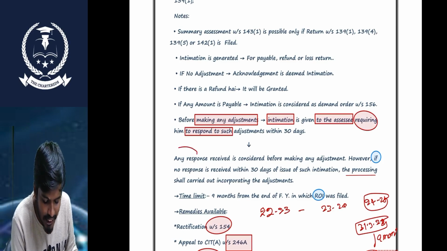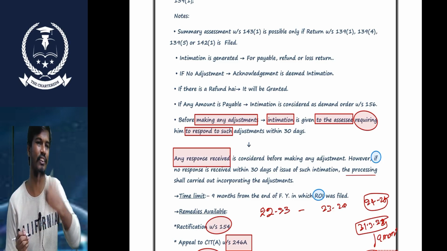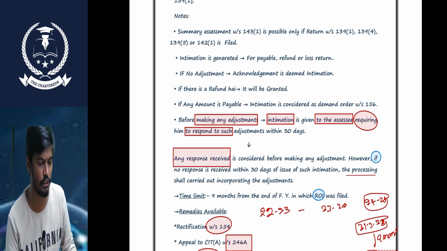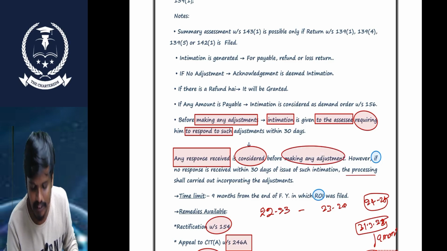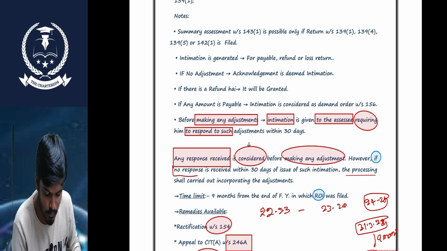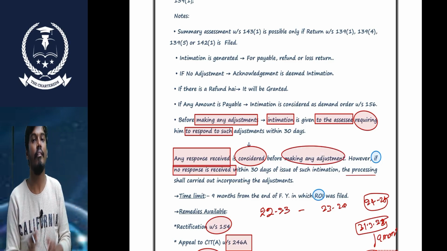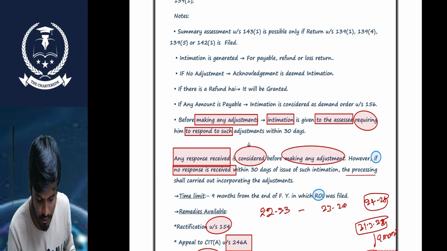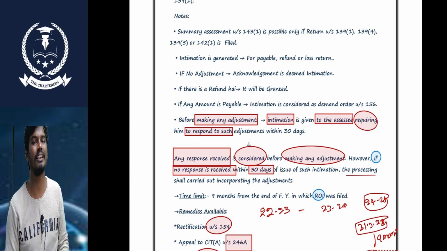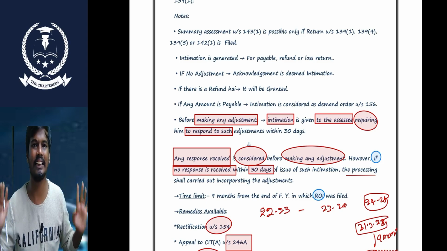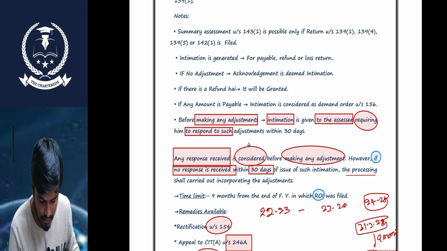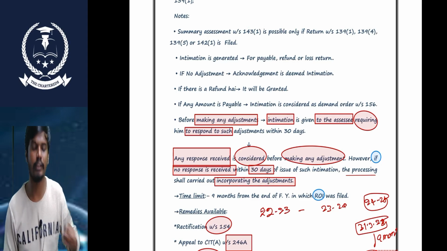If any response is received, the department considers such responses before making any adjustment. However, if no response is received within 30 days of the issue of the notice, the department incorporates its adjustment and processes the return.